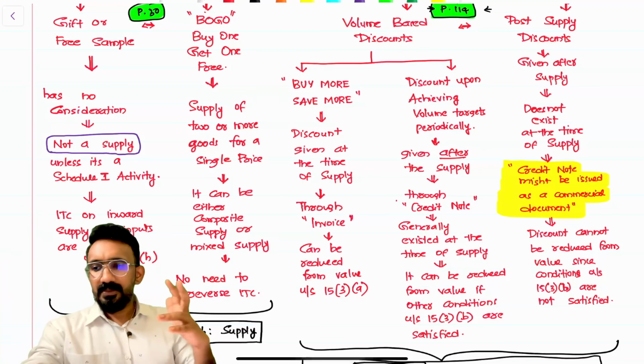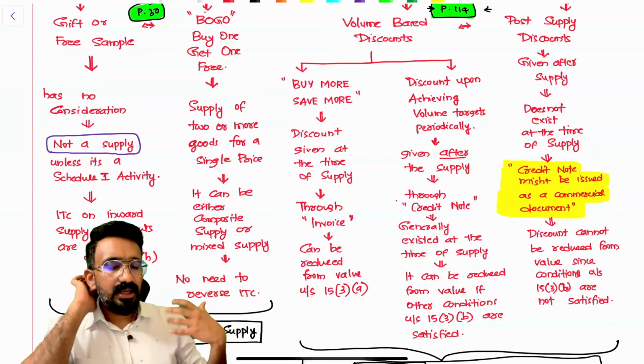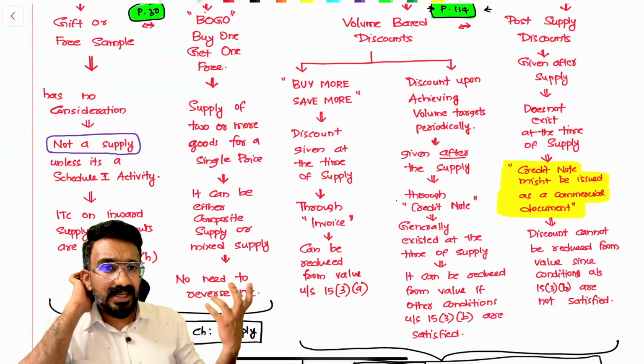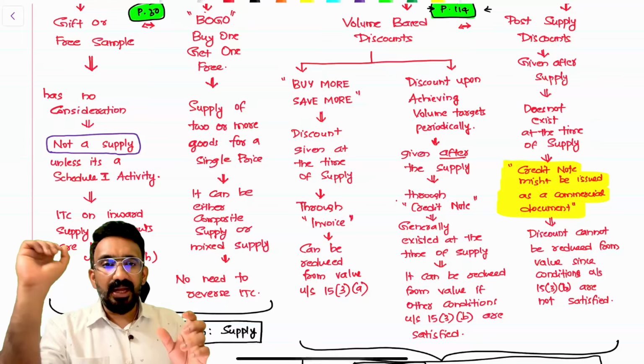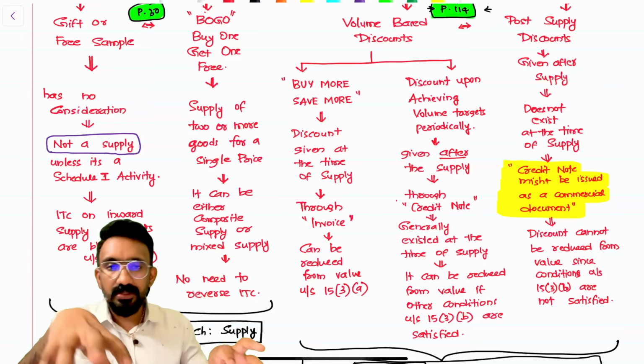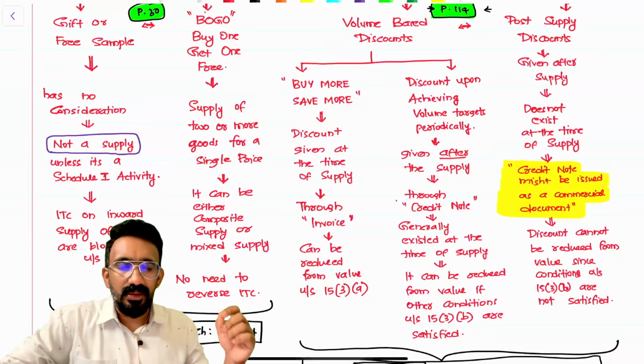If you buy one sweet box, you will get a juice can for free. Again, it's a mixed supply. But do you have to reverse ITC saying that in one of the supplies there is no consideration? No, no. You will consider this to be a supply with consideration only. Both of the products have consideration. Together you have a consideration now. That's buy one, get one free.